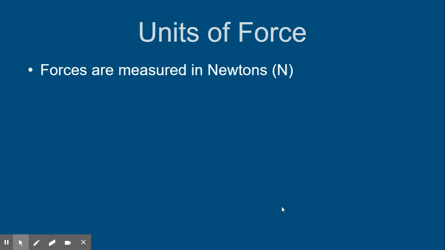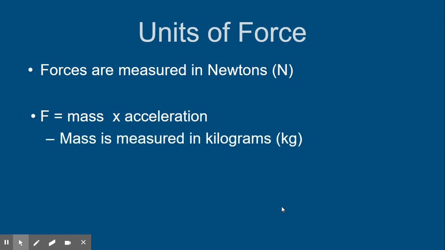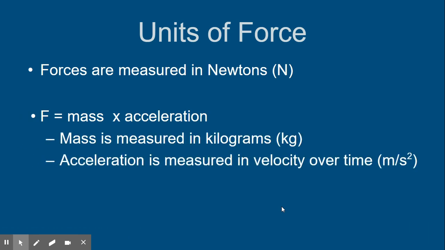All right, so units of force. Forces are measured in newtons, okay? Force equals mass times acceleration. The mass is measured in kilograms. The acceleration is measured in velocity over time, which gives you meters per second squared, as we know. And 1 newton is equal to 1 kilogram times meters per second squared. So you could express your answer in kilograms times meters per second squared or newtons, okay? And obviously the newton comes from Isaac Newton.